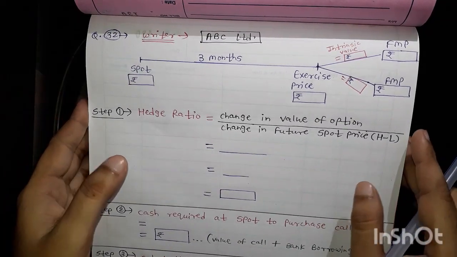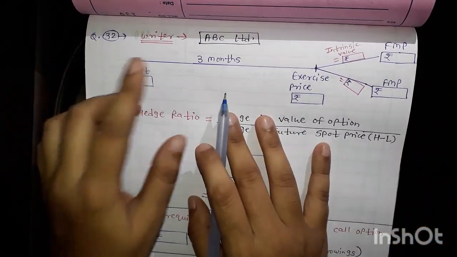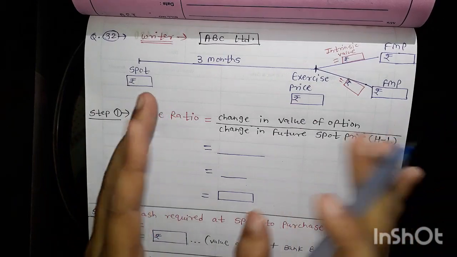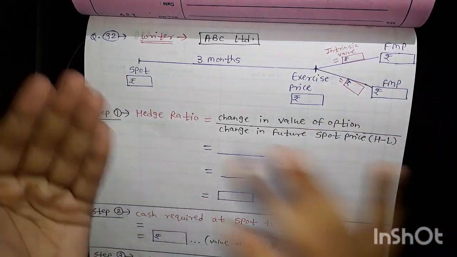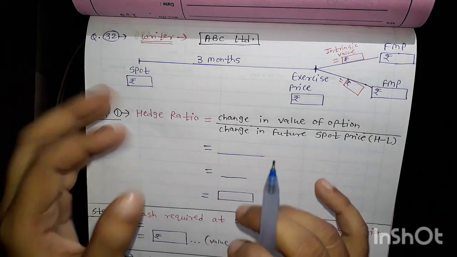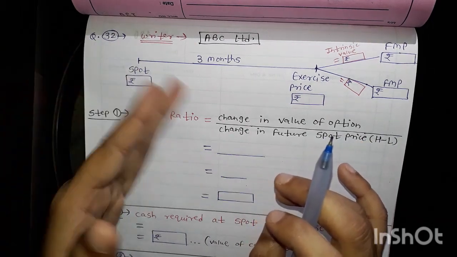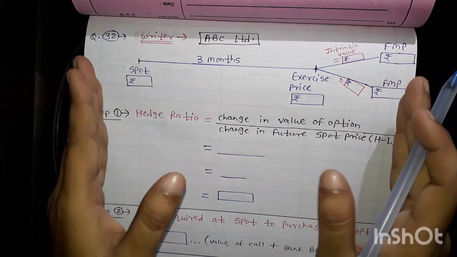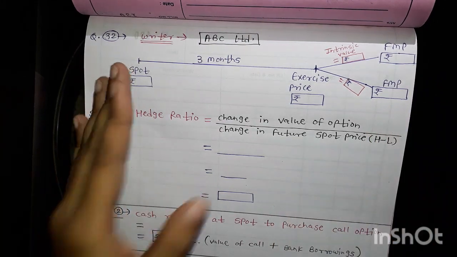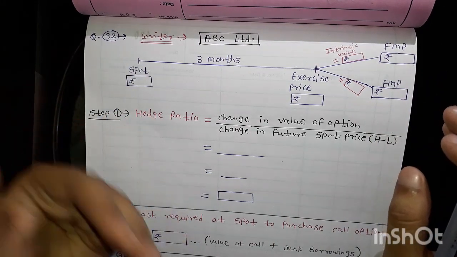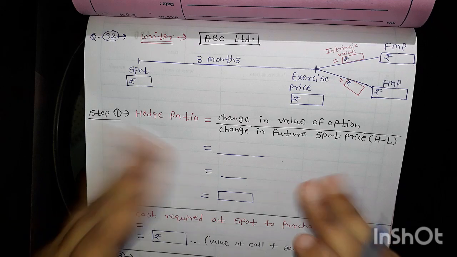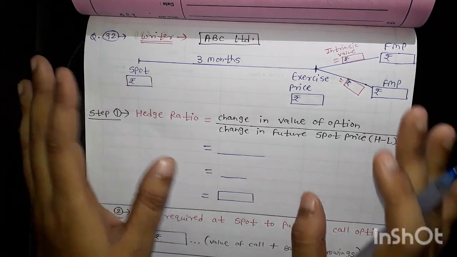So let's start. This is somewhat a new type of question, but it's very important and easy too. First of all, ABC Limited and MN Limited are writers, not holders. So we are solving from the writer's point of view. We have to ascertain the value of options, it means value of a call option and also value of a put option. After completing ABC Limited you will get the idea about this type of question, so you can easily solve MN Limited. Today we will solve the same type of question only. So 32 and 34 we are going to solve today.